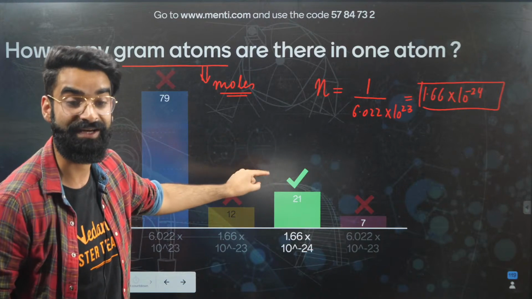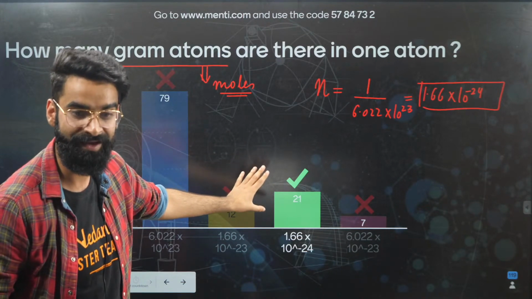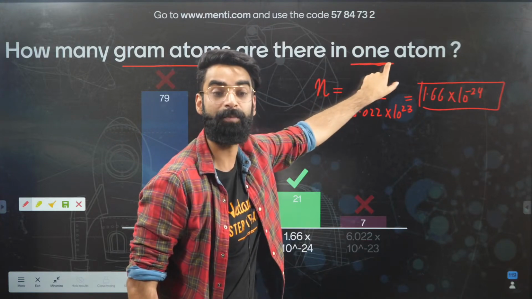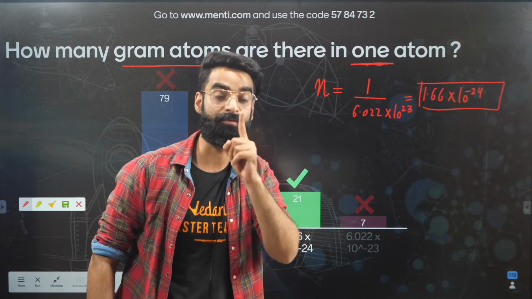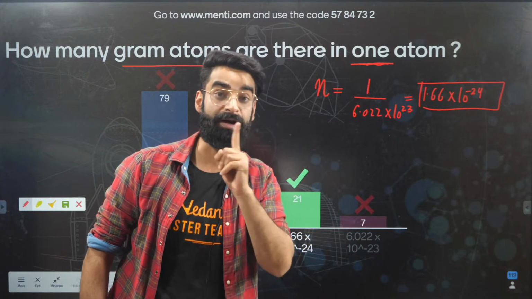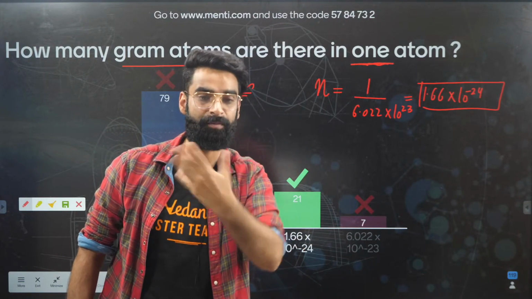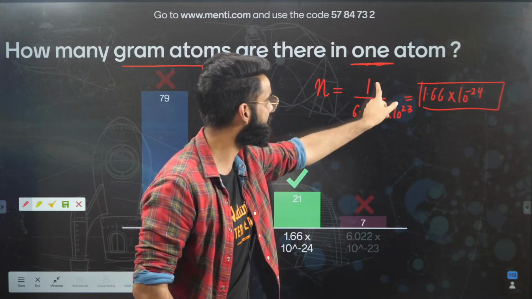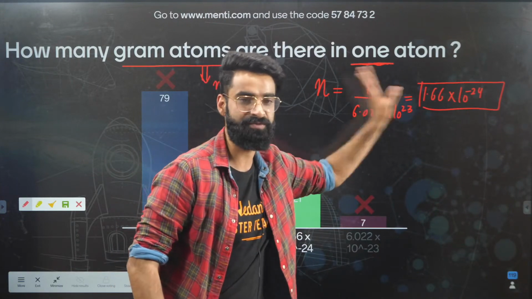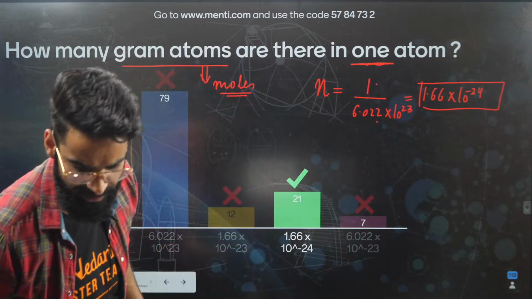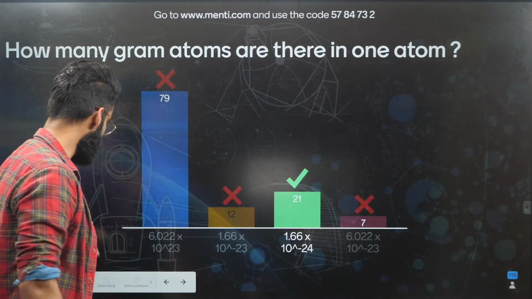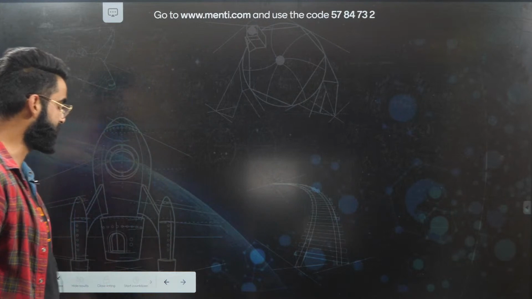Majority of the students have given the wrong answer. I was given the number of particles, one atom. Whenever we are given the number of particles and we are supposed to calculate moles, just divide the given number of particles by Avogadro's number. Wasn't it simple? Given number of particles divided by Avogadro's number gives the value of 1.66 into 10 raised power minus 24. Correct? Wonderful. Great job done, guys, who have done it correctly.